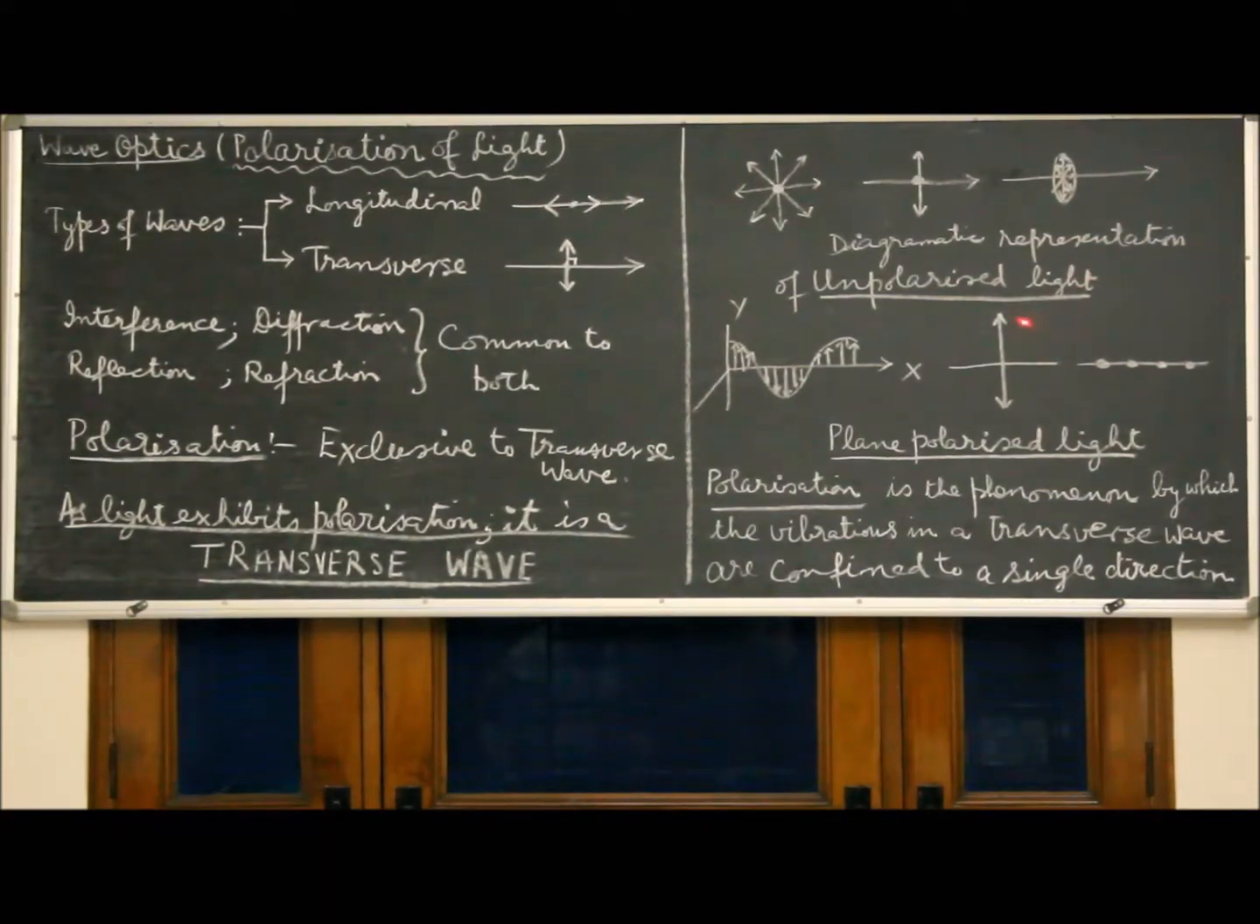The plane in which the vibrations are contained is called the plane of vibration, and the plane perpendicular to the plane of vibration is called the plane of polarization. How can we polarize light? We'll study in the next part of this video.